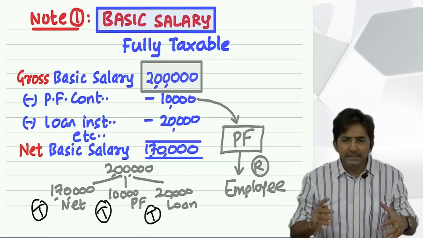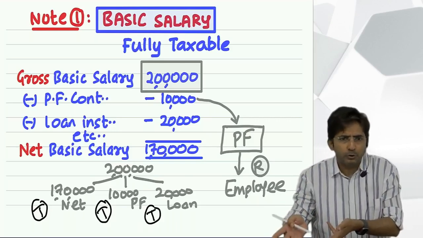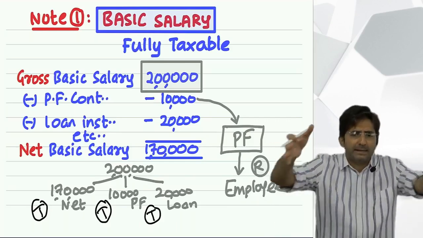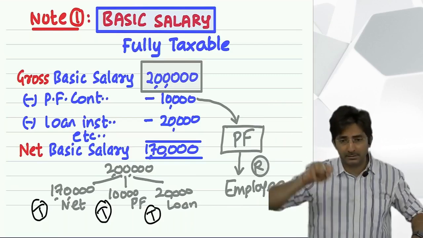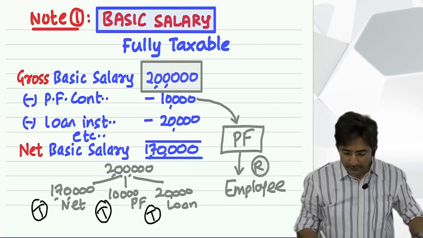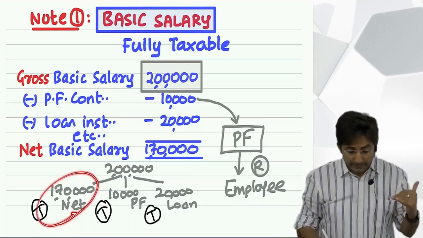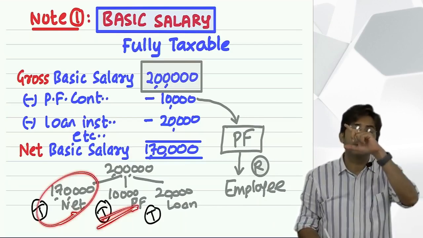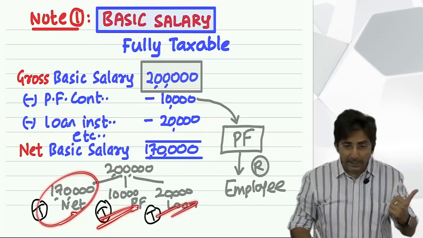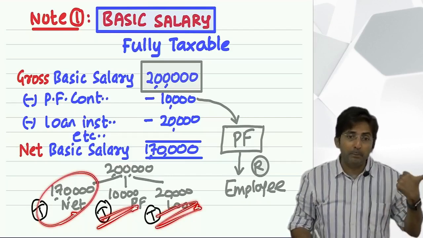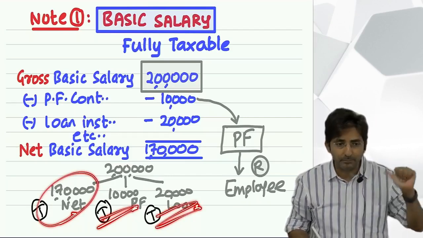In Hindi I say, if there is maza, there will be saza. So if you are getting maza on 2 lakhs, saza means tax should be on 2 lakhs. The only difference is 170 is a benefit in present, 10,000 will be a benefit in future, but government doesn't want to wait for future. And this benefit you already took in past, and you didn't pay tax in past because that time it was a liability.